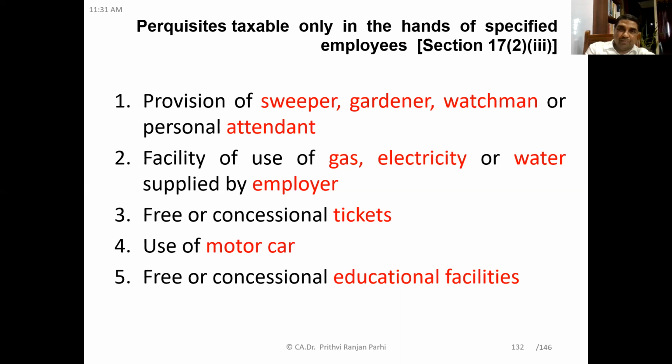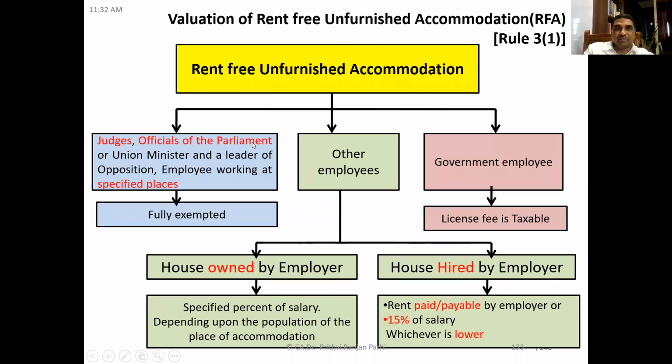Now, why are we trying to learn what specified employees are? Because there are some specific perquisites which are taxable only to specified employees. Here is a list you can see: provision of sweeper, gardener, watchman, personal attendant, facilities for use of gas, electricity, water supplied by the employer, free or concessional tickets, free motor car, education facilities. All these are taxable only to the specified employees.